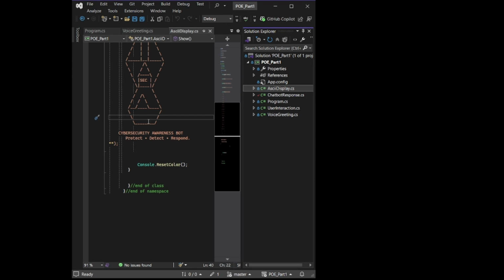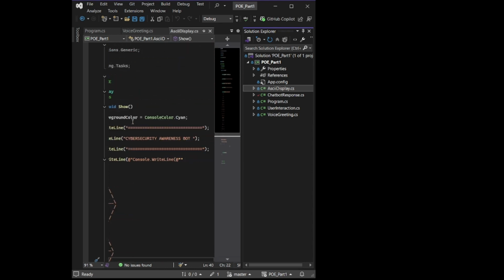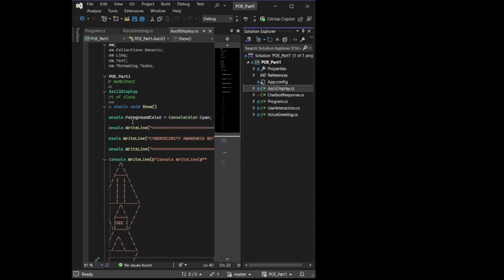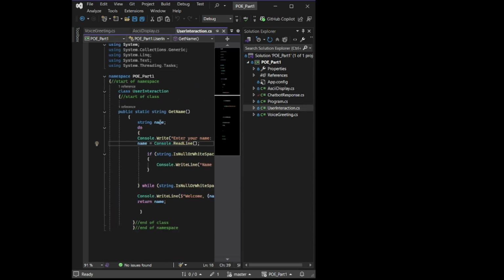ASCII display. This class displays a cybersecurity themed ASCII logo. The @ symbol is used to preserve formatting so the design appears correctly in the console. The interaction class collects and validates user input, ensuring that the user enters a valid name before continuing.